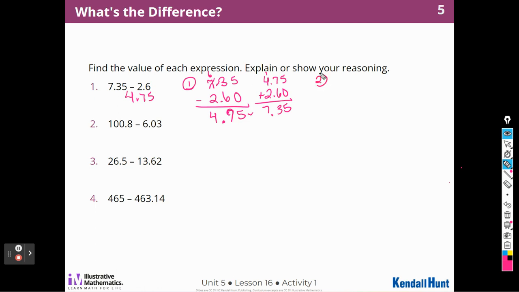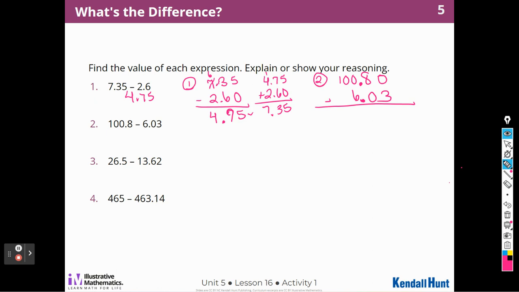Let's move on to number 2. I'm going to get 108 tenths. Make sure I have a nice dark decimal point. And I'm going to line up those decimal points. So in front of the decimal point is a 6, and behind it is a 3. Now for this one, I'm going to have to add a 0, and I'm going to have to do some decomposing or borrowing, right? Because I cannot take 3 away from 0.